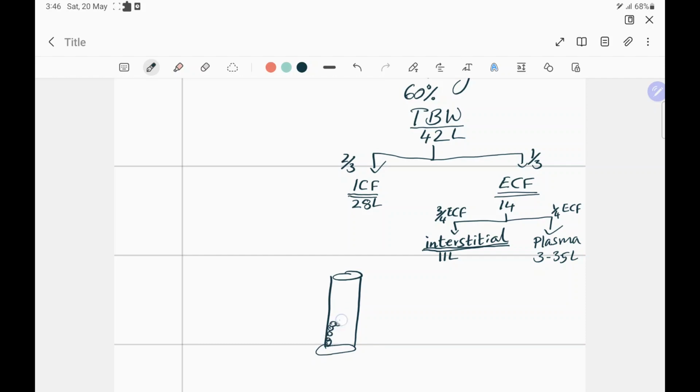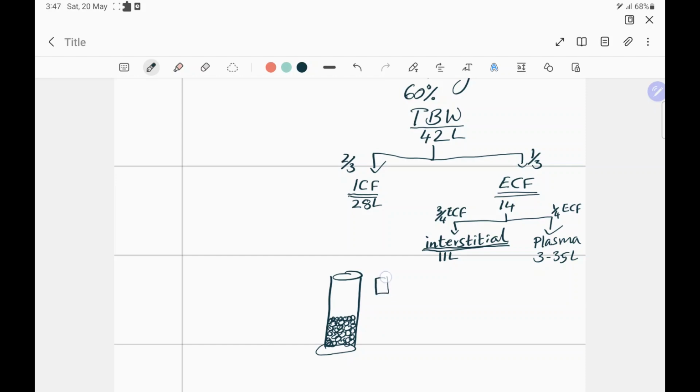And if you see your blood, it's got two important components. One is the cellular components I'm going to draw over here, stacked over here. Around 40 to 45% of your blood is in the form of cells. It's composed of cells, cellular mass. 40% in females, 45% in males. We call that your hematocrit or even packed cell volume. So this is cellular constitution over here. Red cells, white cells, and the cell fragments we call platelets. And then the water inside these cells that I've drawn over here, this is part of your intracellular fluid.